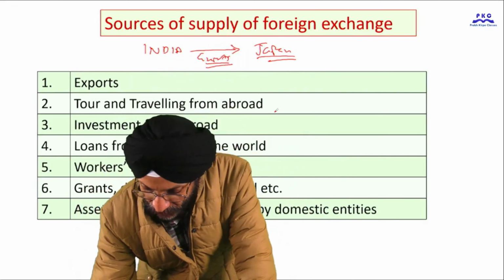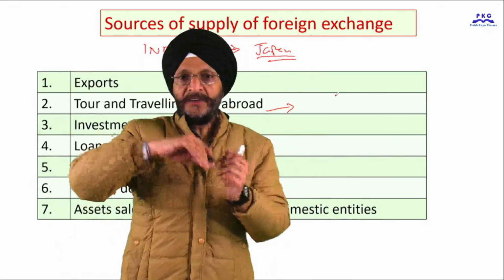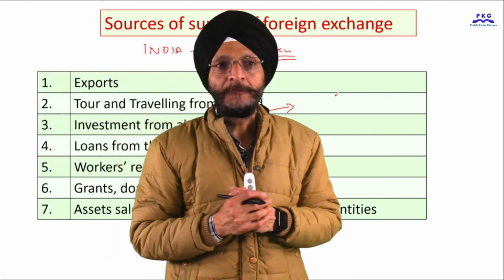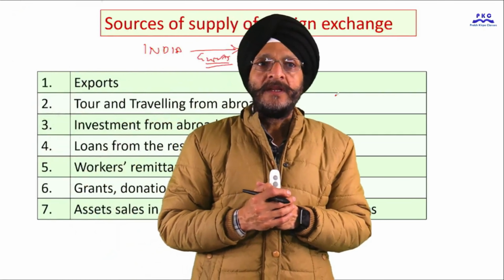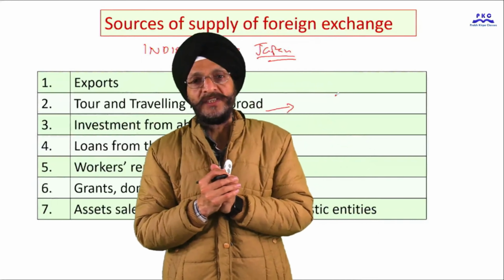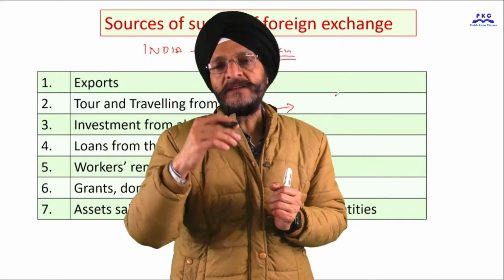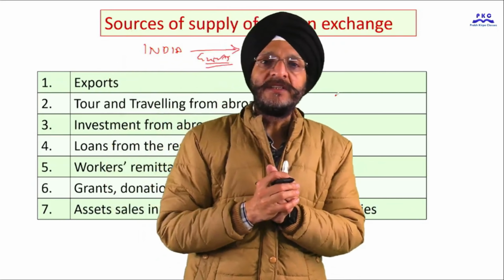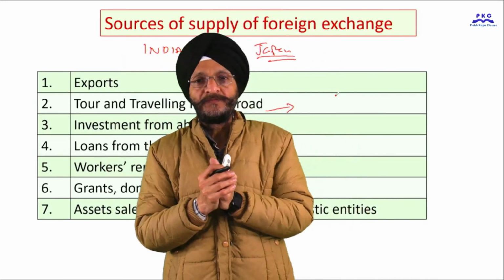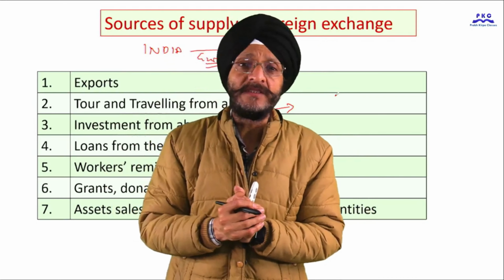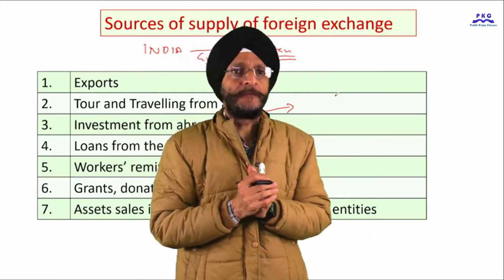Then when tourists visit our country from abroad, it results in the supply of foreign exchange because they will generally spend their foreign currency for food, local expenses, buying other goods and services.